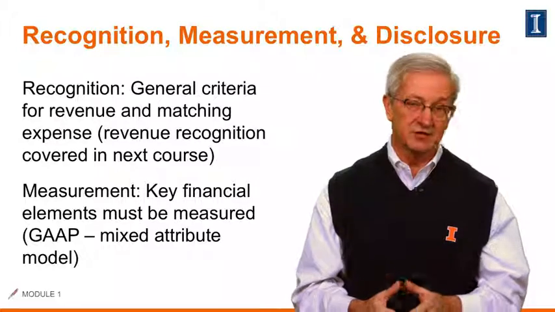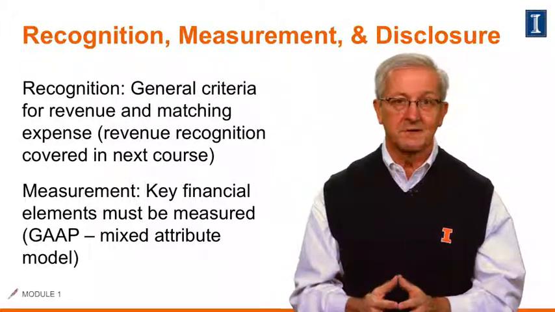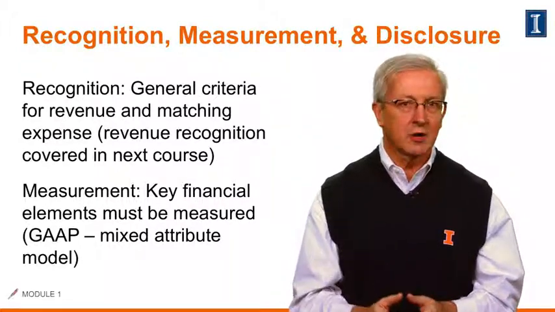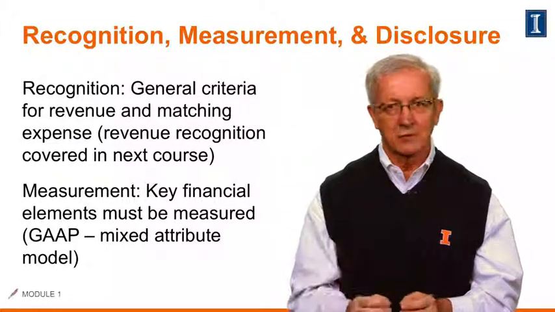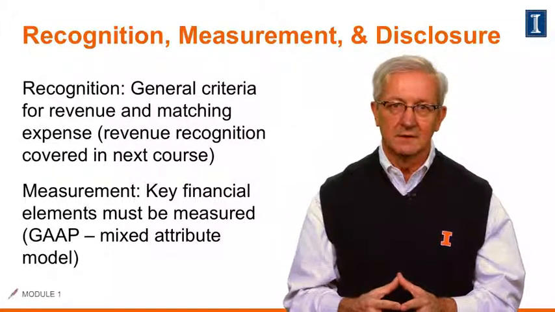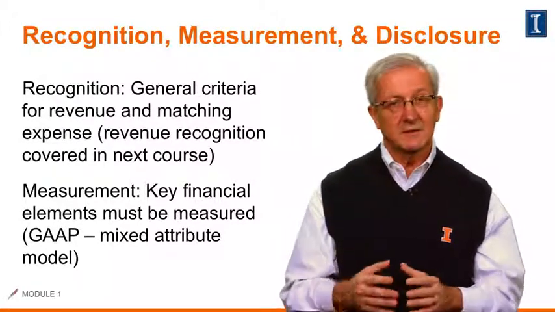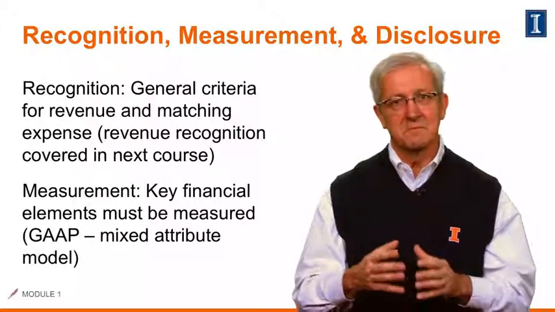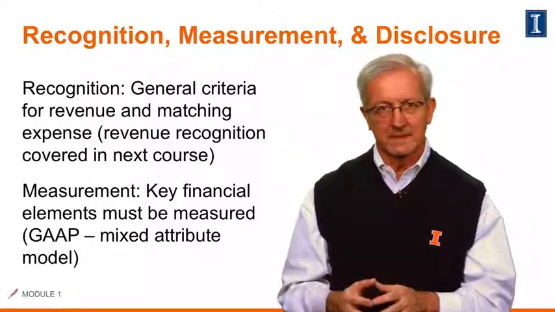Now let's take a look at the recognition, measurement, and disclosure concepts. Recognition is basically the general criteria for our revenue and expense recognition. Keep in mind, I'll talk about revenue recognition in a lot more detail later in this course. Next, we have measurement. It's based on what the FASB calls a mixed attribute model. Let me talk about this.